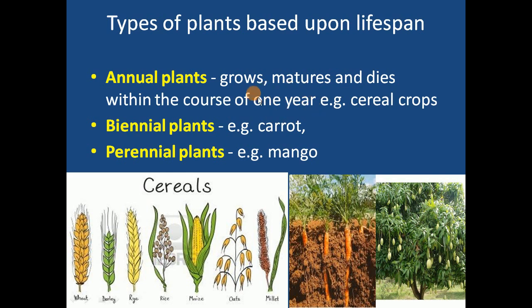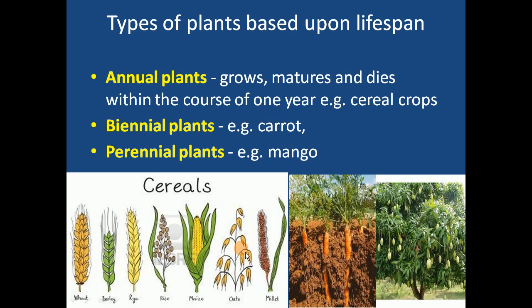I will repeat once again, annual plants. The annual term, we know the meaning, is 1 year, or yearly. So it takes 1 year for the completion of the entire lifespan of the plant. The examples are cereal crops. Here I have kept a picture of cereal plants. This is your wheat, barley, then rye.